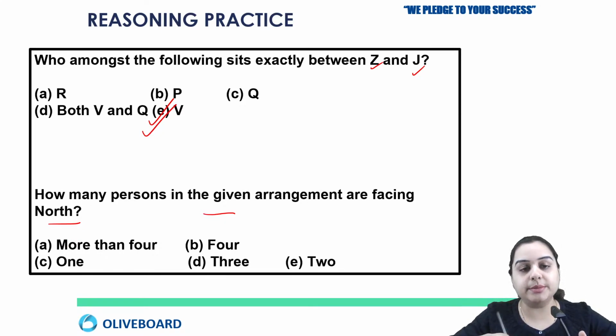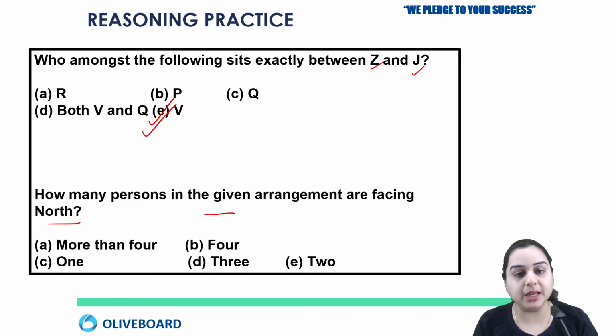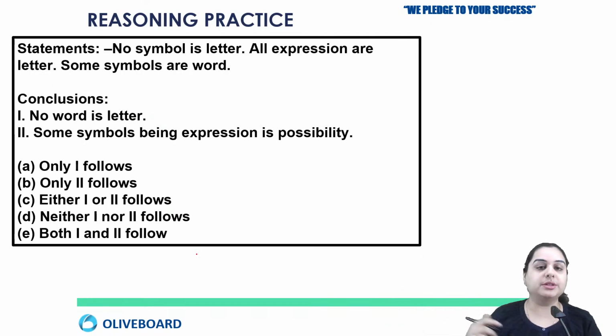In the solution, you have to tell me how many persons are facing north. Okay. Correct. It's option number E for the first question. And how many persons in the given arrangement are facing north? It's option number B, that is 4. Correct. So here the answer is option number B. Right. Okay, so now let's move on to the next question.